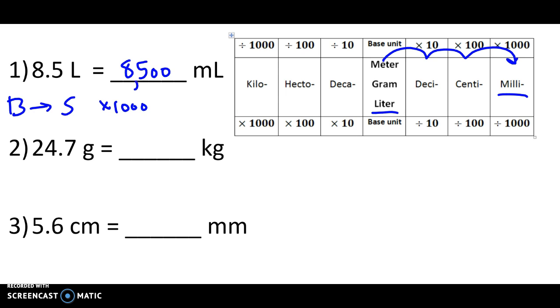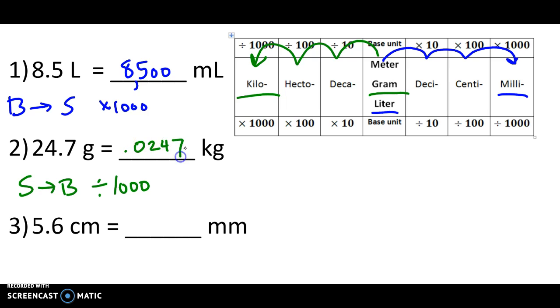Next one, grams to kilograms. Smaller to bigger, we must divide. Divide by how much? 1, 2, 3. Move the decimal point to the left 3 places. Be careful to count the 2 and the 4 each as a place when you're moving it to the left.